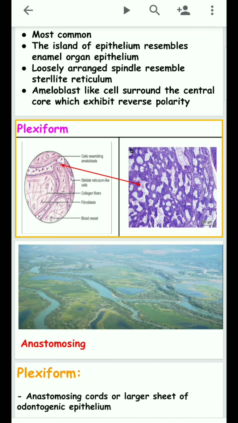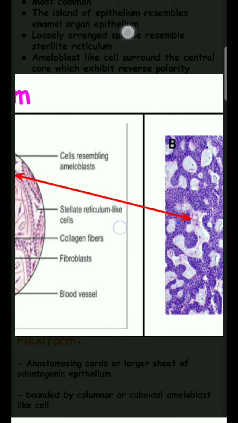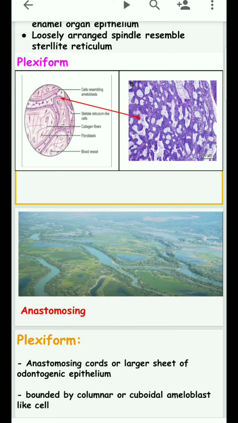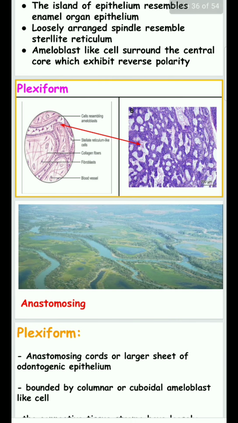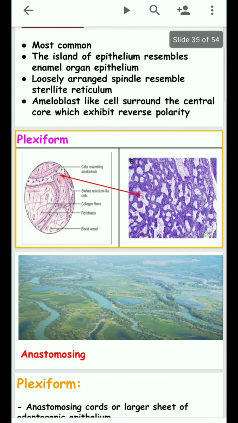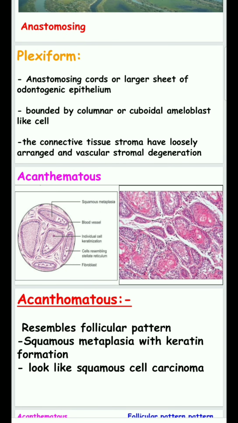Both are histologically similar. Here also we see large sheets of odontogenic epithelium bounded by columnar and cuboidal epithelial cells. At the same time, the connective tissue stroma is loosely arranged and vascular, and stromal degeneration is also seen in this case. Both are similar. The only difference is that the follicular pattern is arranged in islands, while the plexiform is arranged anastomosing. In the acanthomatous type, it also resembles the follicular pattern. The only difference is